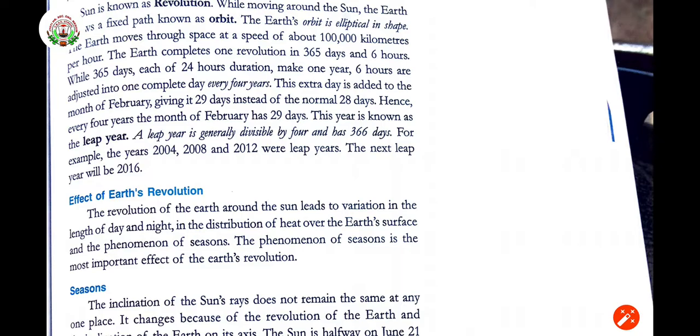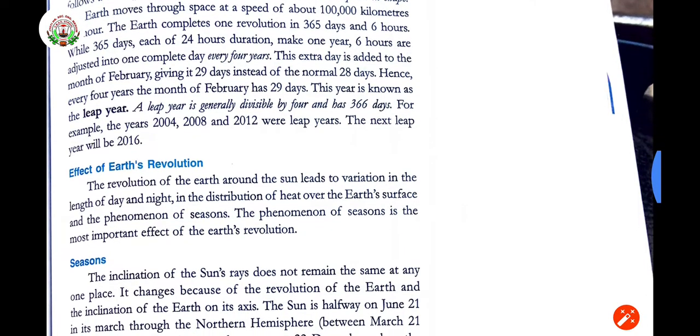So this extra day is added to the month of February, giving it 29 days instead of the normal 28 days. Hence, every 4 years, the month of February has 29 days. This year is known as a leap year. A leap year is generally divisible by 4 and has 366 days.